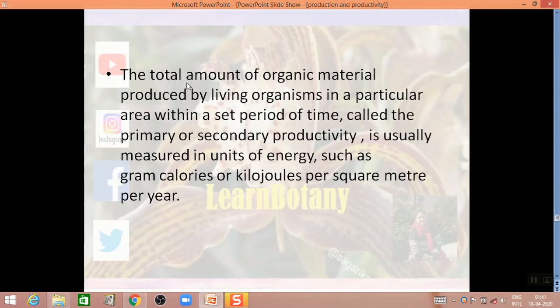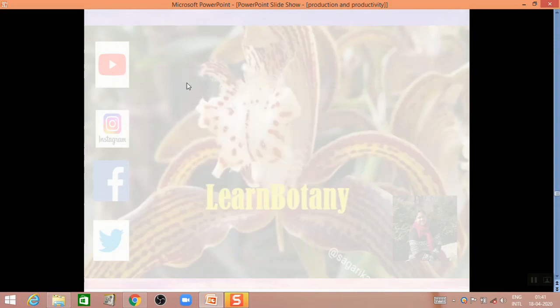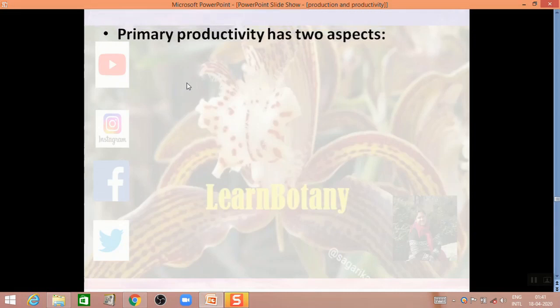If we replace the producers with the consumers, then it becomes the secondary productivity. It is usually measured in units of energy such as gram calories or kilojoules per square meter per year. Primary productivity has two kinds: one is GPP, that is gross primary productivity, and next is net primary productivity.